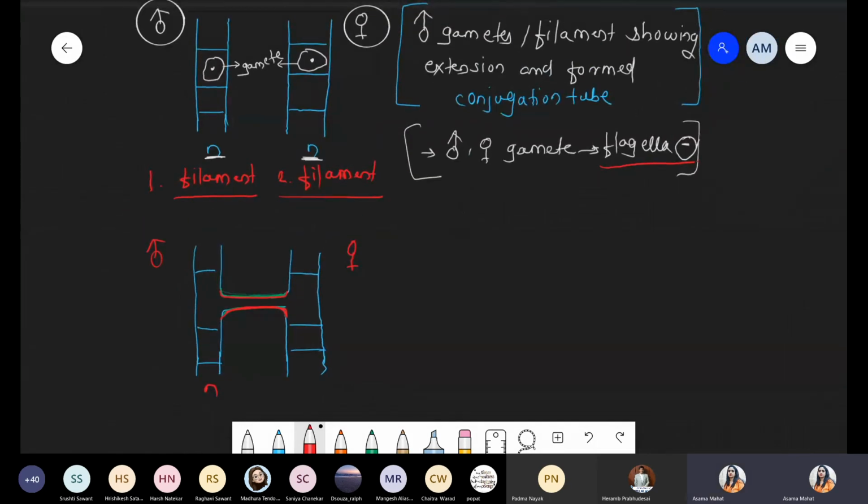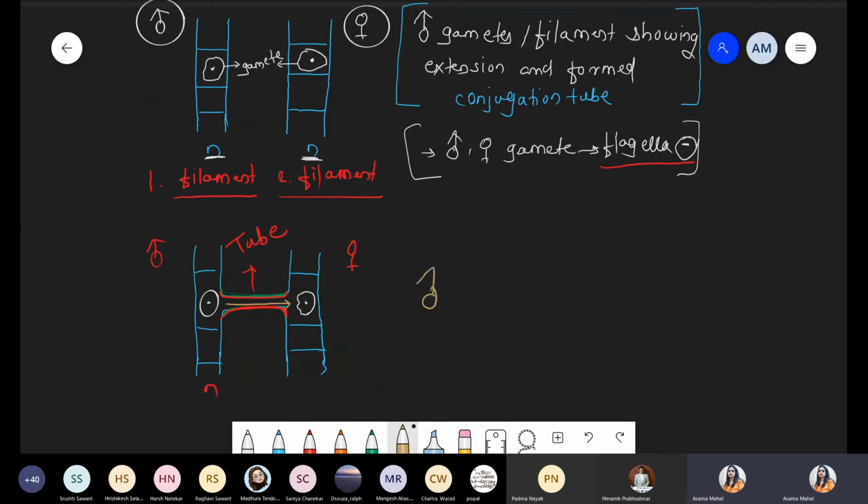What is happening here? There is a presence of this one gamete, that is a male gamete, and another one that is a female gamete. Between that filament, they are showing the fusion, which is represented by this color. This is nothing but the conjugation tube. Simply what happened? Movement of male gamete towards this female gamete.